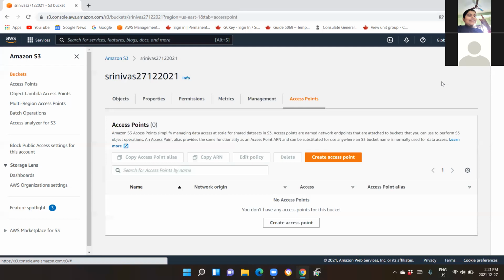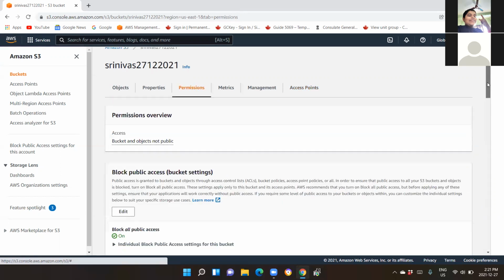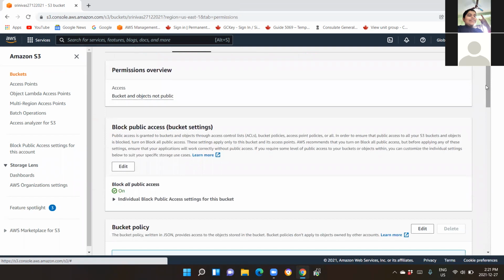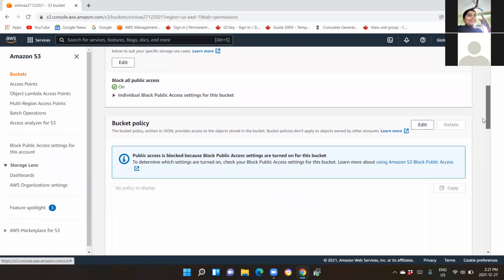Now the third tab is your permissions. Click on the third tab. Here you have the permissions overview. You can see that access is: bucket and objects not public. Then you have block public access, which we need to edit now. If you scroll down a little bit, you have something called bucket policy. Right now there is nothing assigned to this bucket policy. You can see that the bucket policy, written in JSON, provides access to the objects stored in this bucket. That means however you apply the bucket policy, based on that your things will start working.